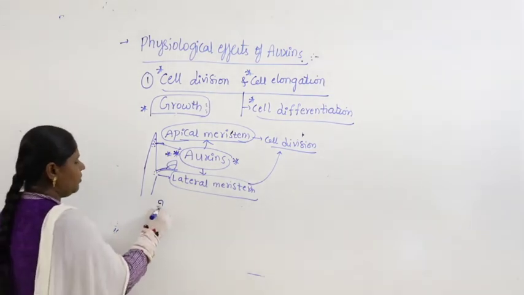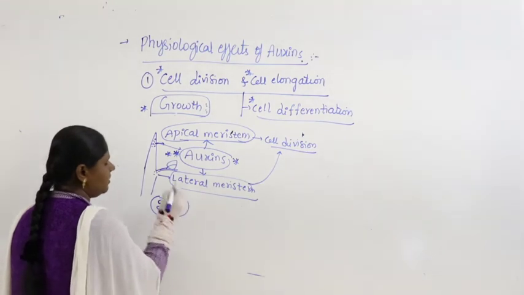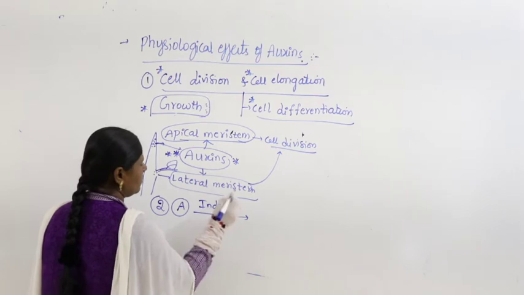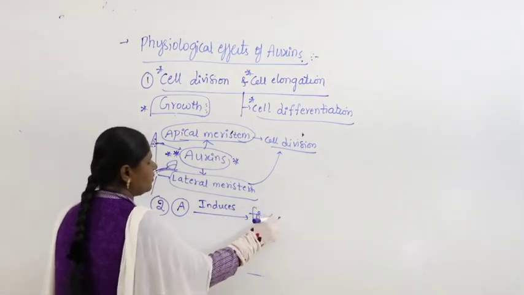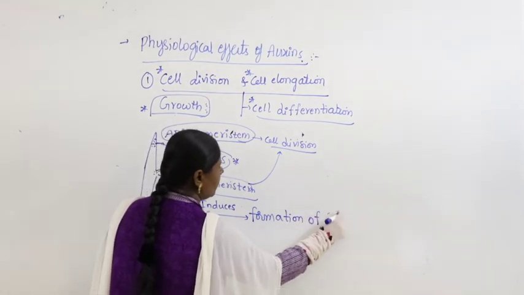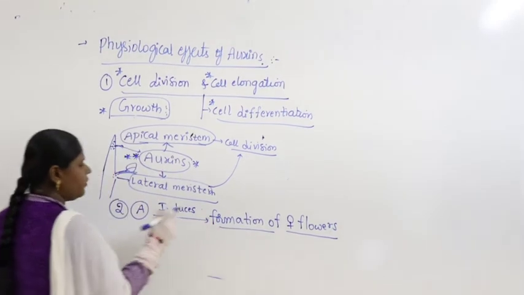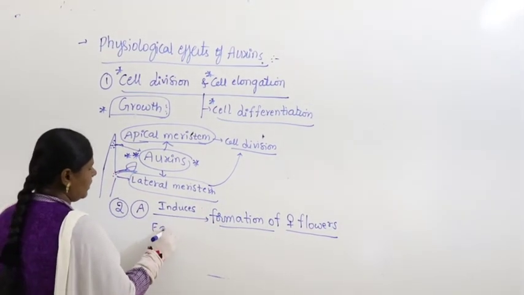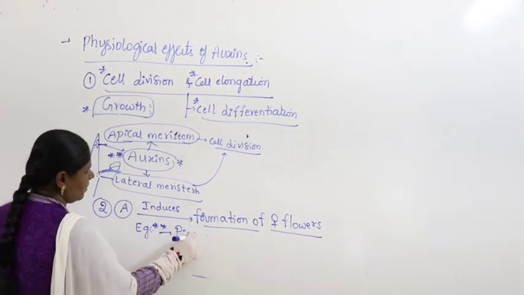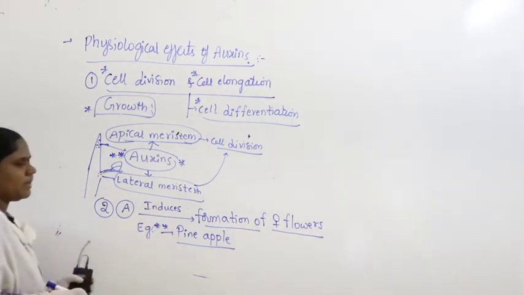Right. And the second most important thing is that auxin induces the formation of female flowers, especially in the case of pineapple.